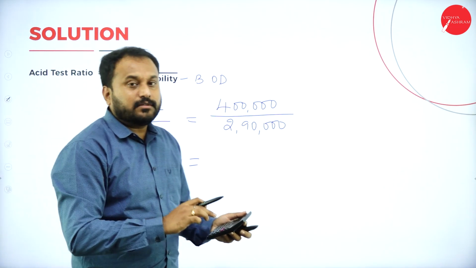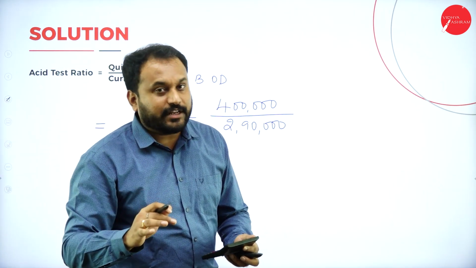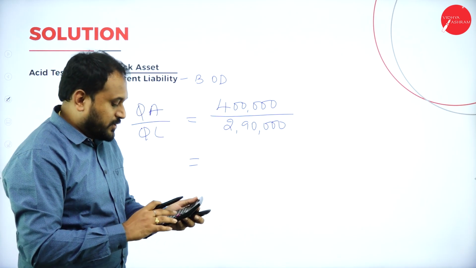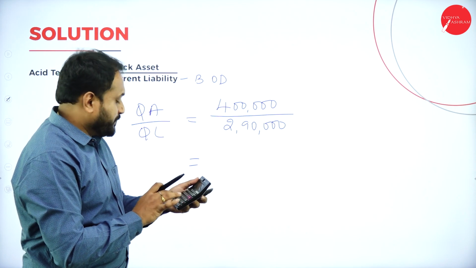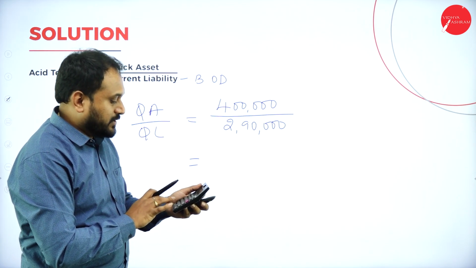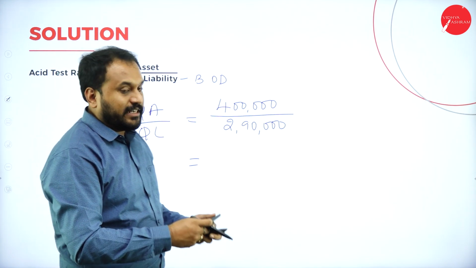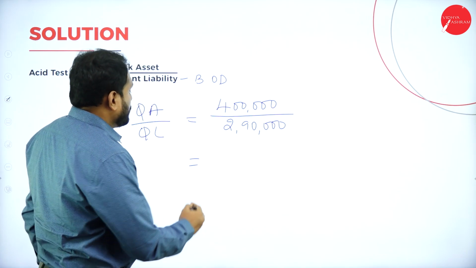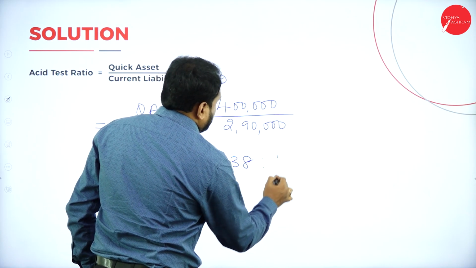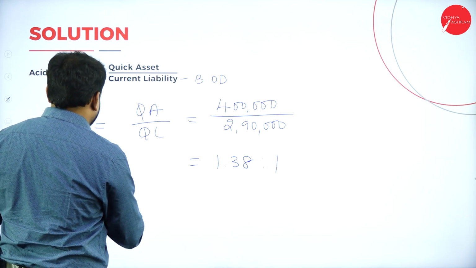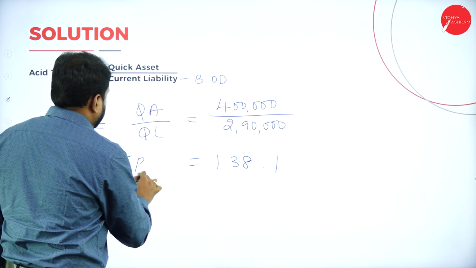See, according to the industry norm, it is 1:1 that we are supposed to get. So 4 lakh divided by 2,90,000 is equal to 1.37. So we'll round it up to 1.38. 1.38 is to 1. So that means what? This is my acid test ratio.